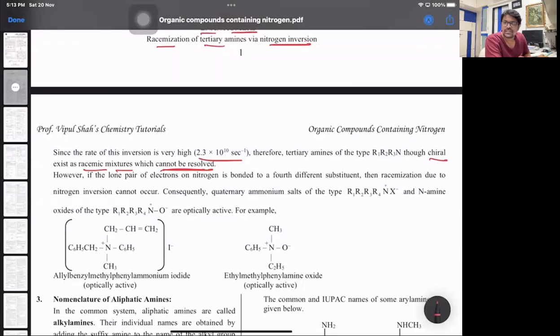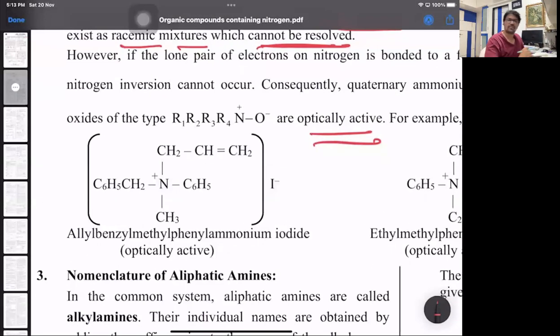However, if the lone pair of electrons on nitrogen is bonded to a 4th substituent, then racemization due to nitrogen inversion cannot occur. So if the lone pair of electrons is bonded to the 4th atom, like in a QAS, then in that case, racemization due to nitrogen inversion will not happen. Those are basically quaternary ammonium salts, and those are optically active. Look at those compounds. The top one is allyl, benzyl, methyl, phenyl ammonium iodide. That's optically active because one of the lone pairs is donated. Hence this is going to be a chiral compound.